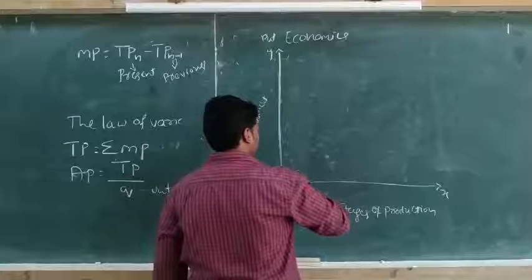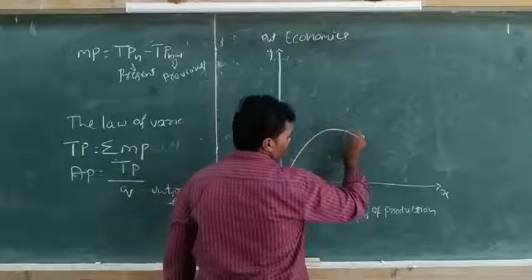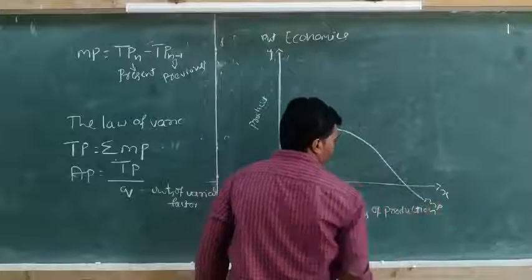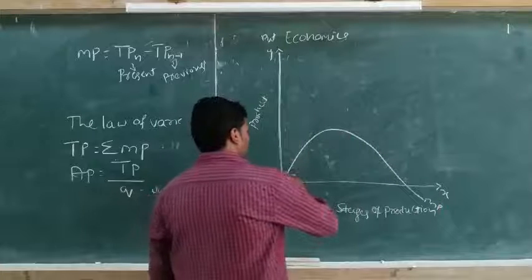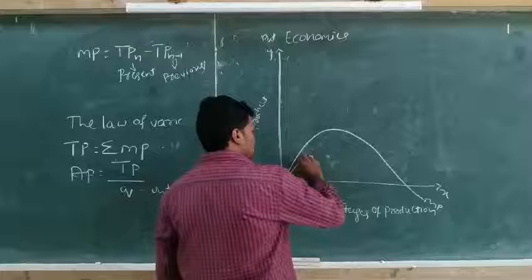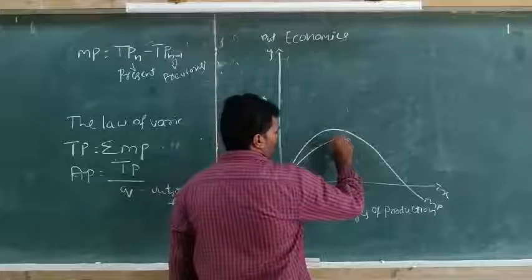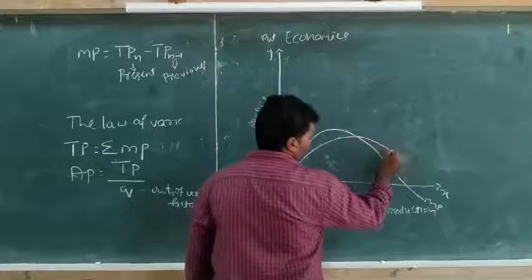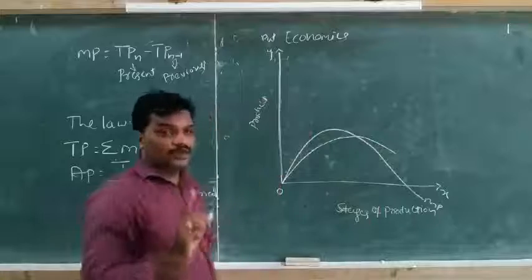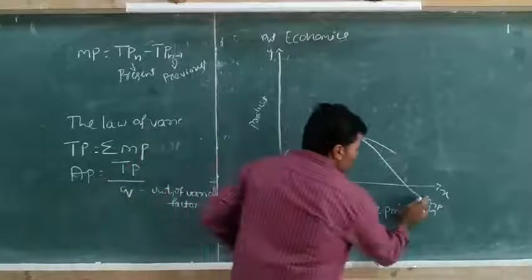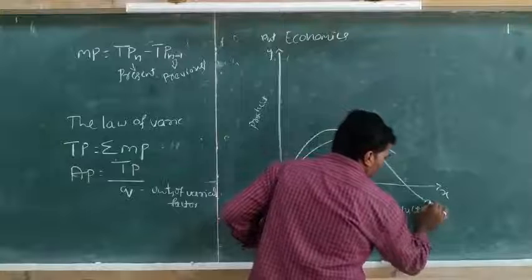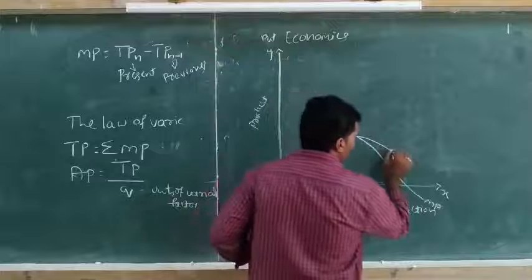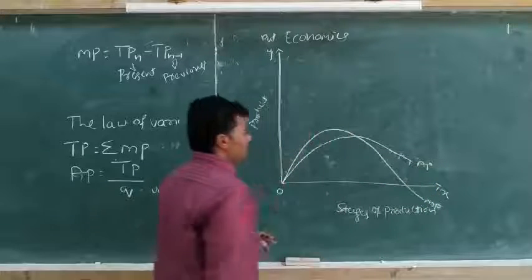This is the marginal product. It increases up to a maximum, thereafter it starts to decrease and becomes negative. Then I am drawing the average product. The average product also increases as the marginal product increases. Then when the marginal product starts to decrease, the average product starts to decrease. Keep in mind that the marginal product may become negative, but the average product does not become negative; it may continue to decrease.